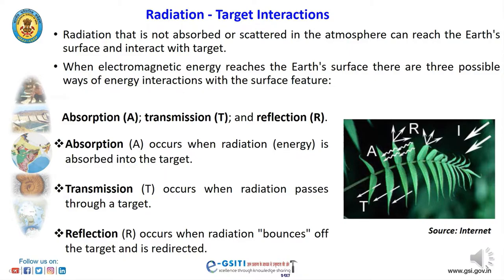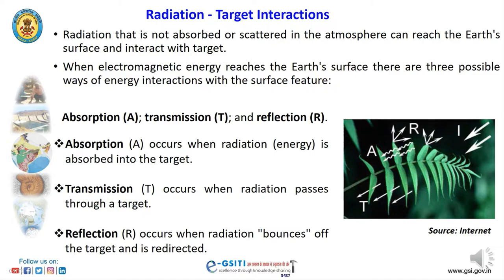When electromagnetic energy reaches the Earth's surface, there are three possible ways of energy interaction with the surface feature. First is absorption, second is transmission, and third is reflection. Absorption occurs when radiation is absorbed into a target. Transmission occurs when radiation passes through the target, and reflection occurs when radiation bounces off the target and is redirected.